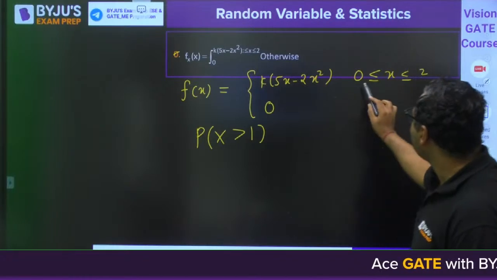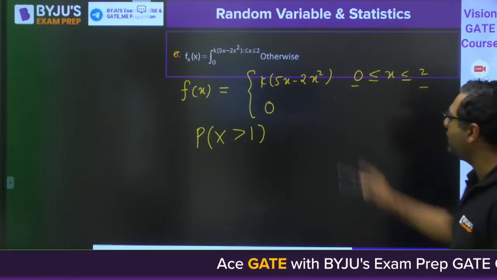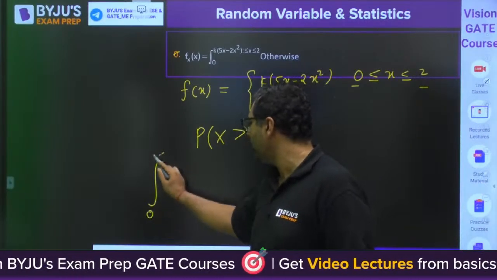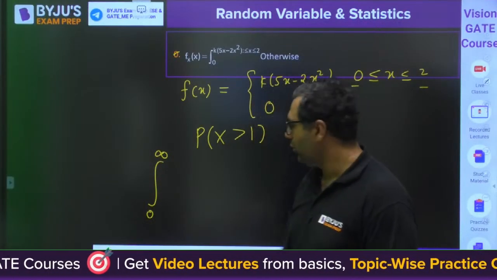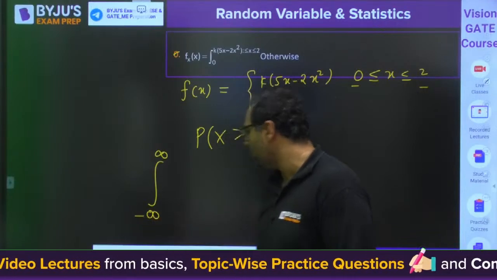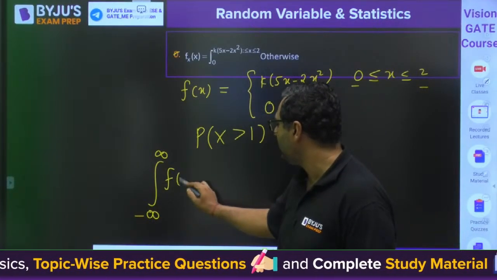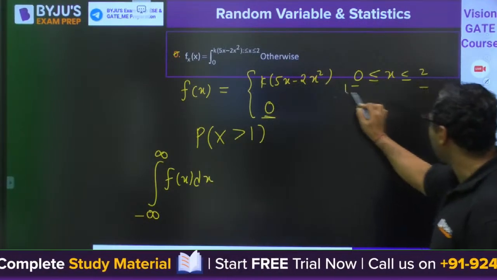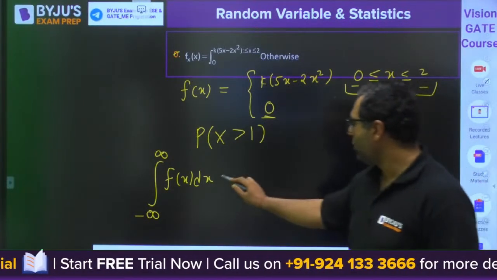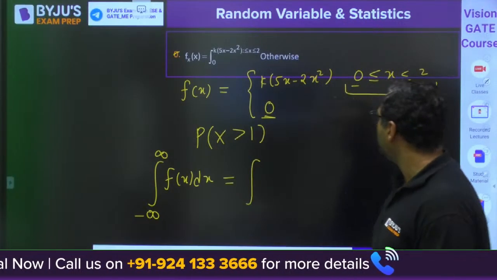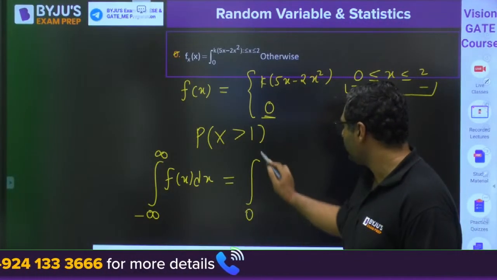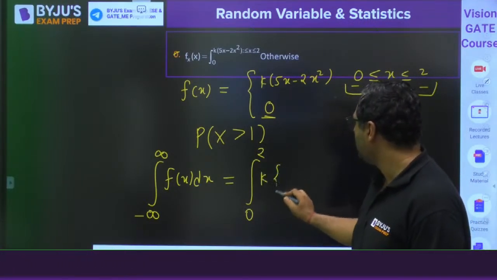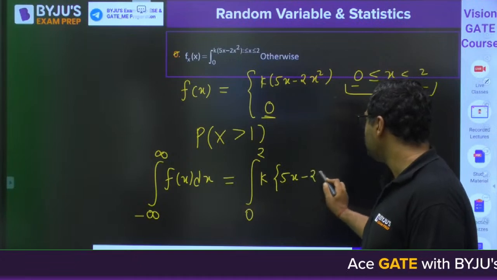So my dear, you know that this is defined from 0 to 2, otherwise it is 0. So when you integrate f x dx from minus infinity to plus infinity, you know that it is 0 if x is not in this range. So obviously you can reduce it to 0 to 2, that is k into 5x minus 2x square.